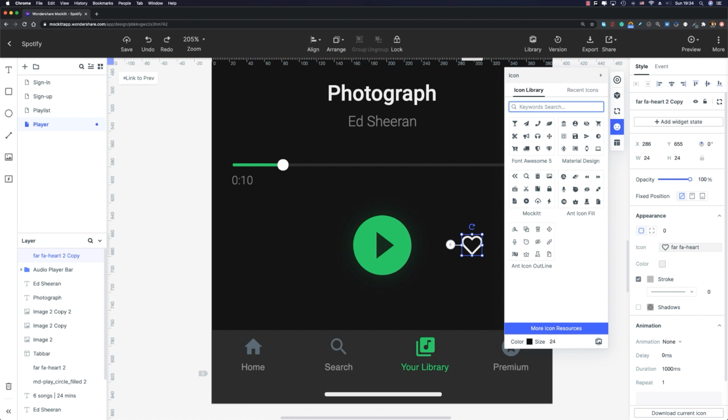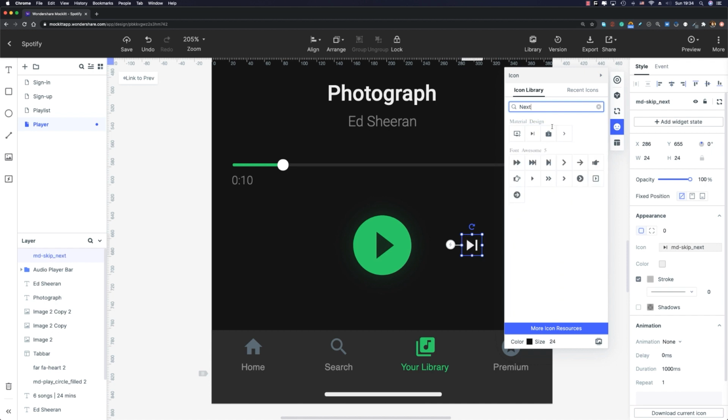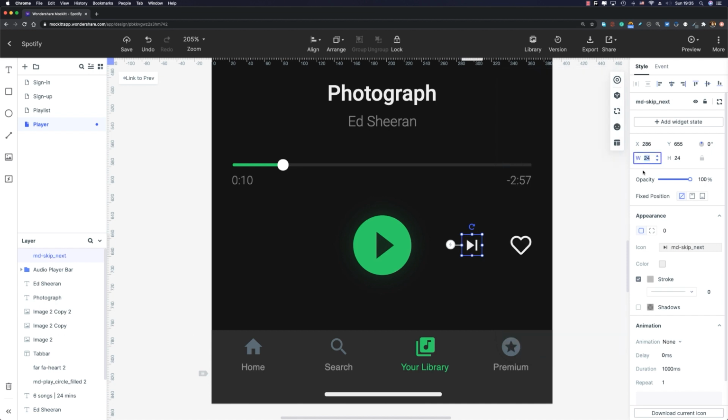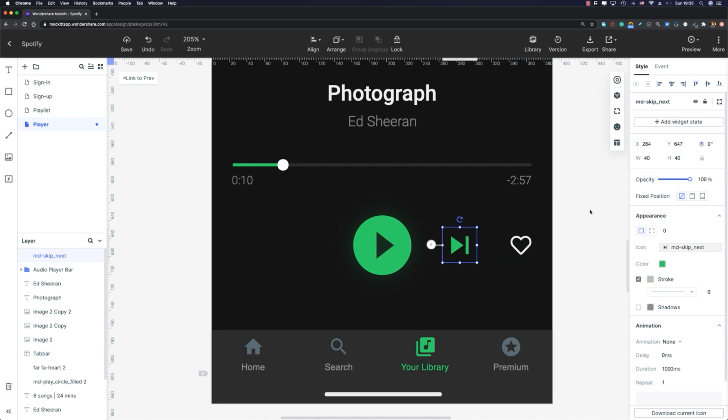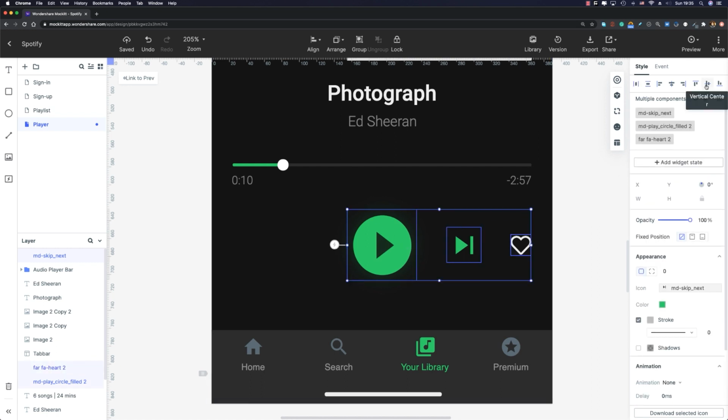And I'm gonna change it to the next button, okay? Let me look for next. There it is. I'm gonna modify the dimension to 40 by 40 pixels, just like that. And the color is gonna be the same green that we used for this play button. Let me make sure that they are aligned vertically.